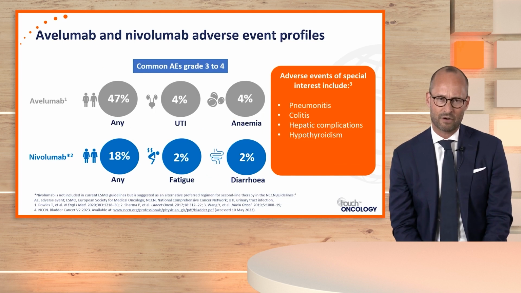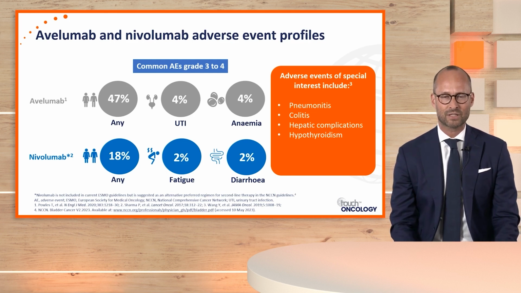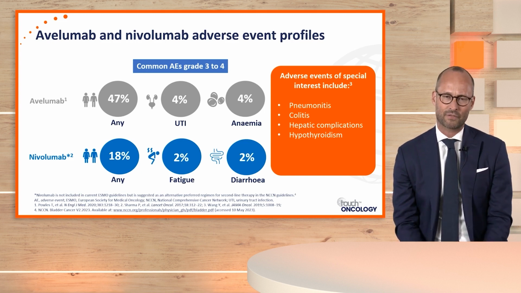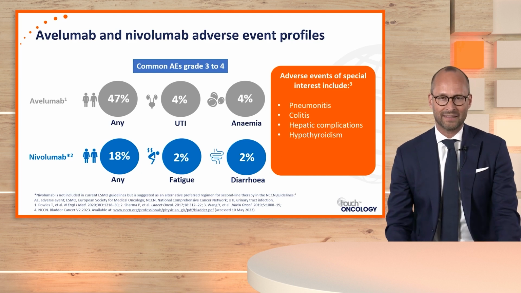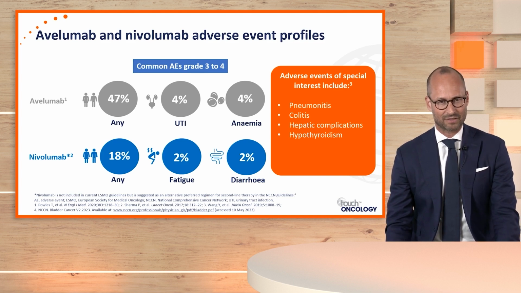The same applies to avelumab and nivolumab. You see the common grade 3 and 4 adverse events here, which are also pneumonitis, colitis, hepatic complications, and hypothyroidism. So this is something we need to take care of, especially when we have patients with a changing condition while on this tumor therapy. Again, finally, we will now discuss the PD-L1 inhibitors and PD-1 inhibitors.